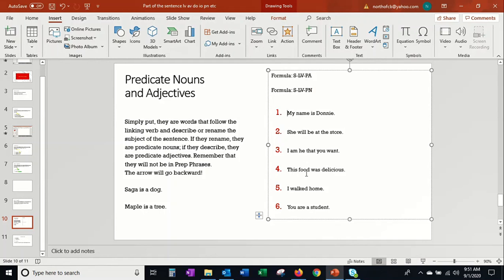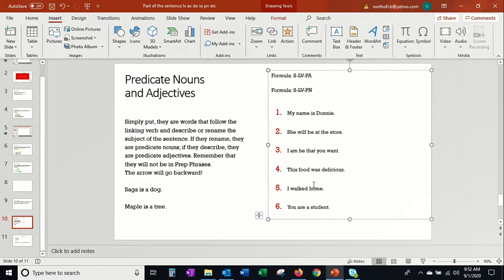Look at number 4. The food was delicious. Was is your verb. Is, are, was, were, right? What was delicious? Again, it comes backwards. That's describing the food, the subject. So this is not a noun, though. This is an adjective. Delicious and the food are the same thing. What was delicious? The food. It comes backwards to the subject. That's also how you know this is a linking verb, because the arrow isn't going forward. We're not doing some action to something, right? Instead, what follows comes backwards and describes the subject. What was delicious? The food.